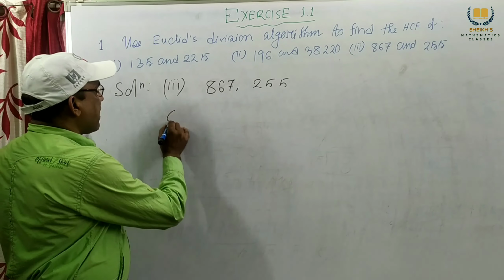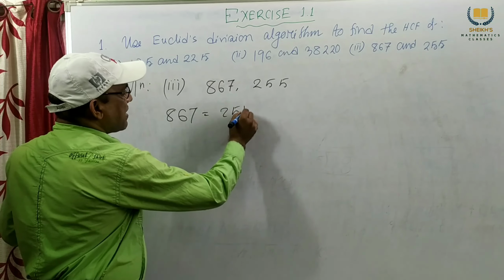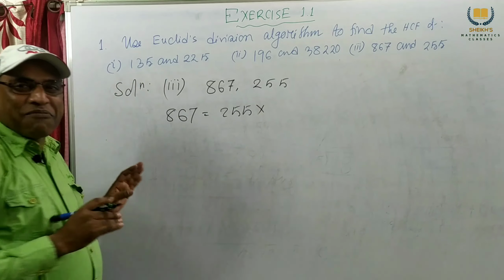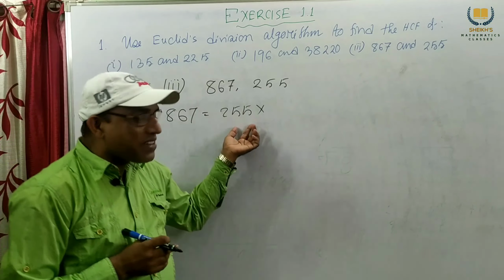First we write the greater number equals the smaller number into something. But we don't know the something. First we write this number, next directly we write this number.